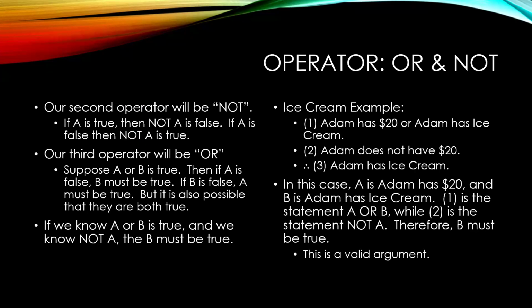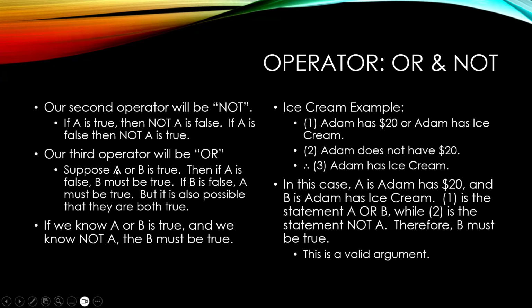For example, not and or. These are a couple more powerful ones. And so if A is true, then not A is false. If A is false, then not A is true. Not is an operator which just switches the truth. Our third operator will be or.